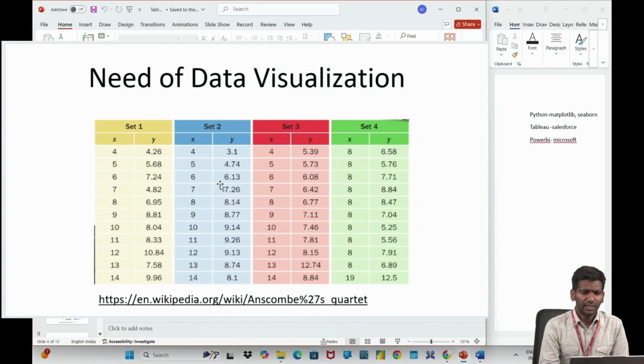In this case there are multiple x values and multiple y values. This is very difficult to plot using Python. But in Tableau we can plot all these different x values and different y values in a single graph. That is a very big advantage of using Tableau.